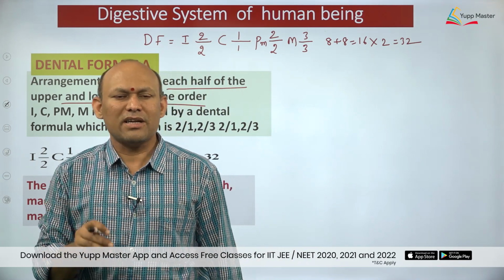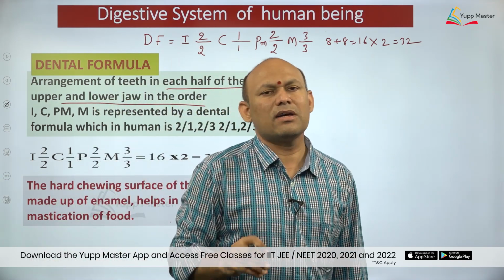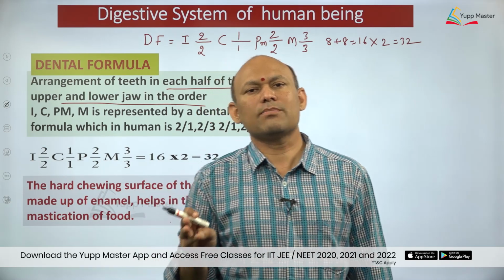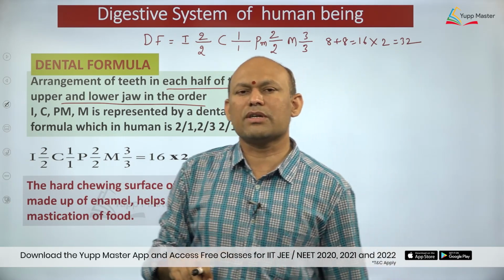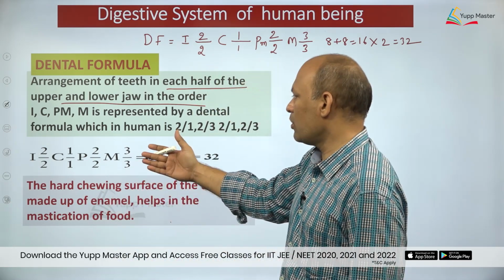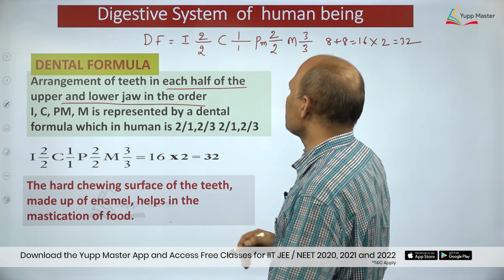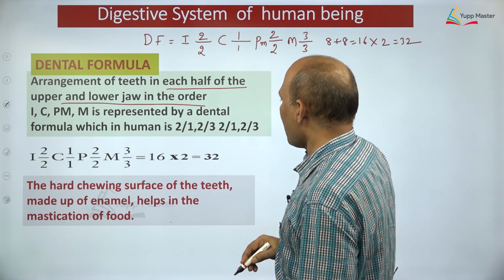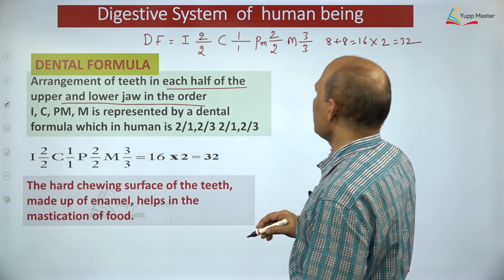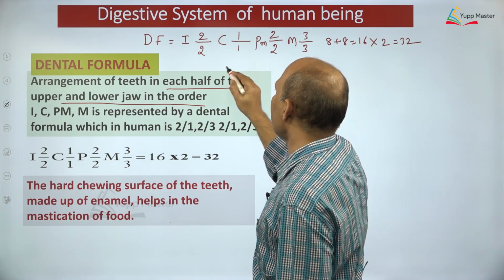Arrangement of teeth in each half of upper and lower jaw in the order of incisors, canines, premolars, molars can be shown in a sort of equation called dental formula. This is the dental formula of adult human being, dear students. And another most important thing I would like to share with you. So this is the dental formula of adult, right?